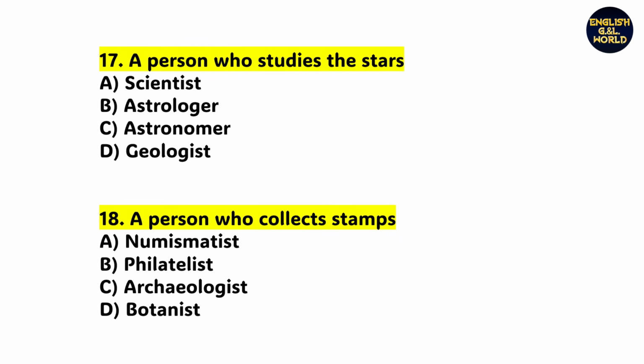Next, a person who studies the stars. What is it called? Option C, astronomer is the right answer. A person who studies the stars is called an astronomer. If you choose option B, astrologer, then it would be wrong. Why? Astrology is totally related to the future, and a geologist is a person who studies rocks.